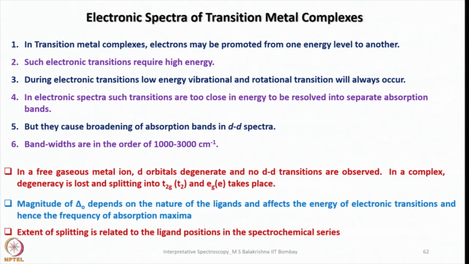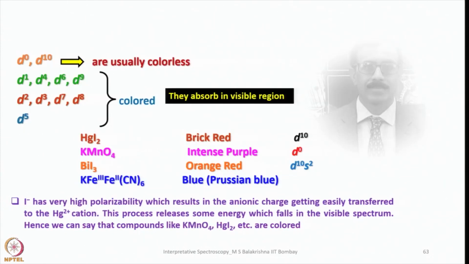So the magnitude of delta O depends on the nature of the ligand and affects the energy of electronic transition and hence the frequency of absorption maxima. The extent of splitting is related to the ligand position in the spectrochemical series. So the ligand position in the spectrochemical series is very important in electronic spectroscopy. Here, just look at how all d orbital configurations are classified into four categories. There is some reason behind classifying like this.